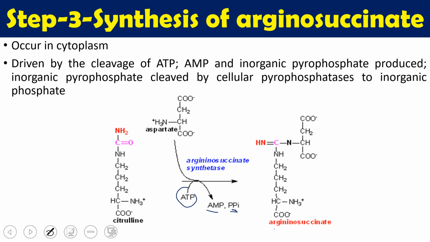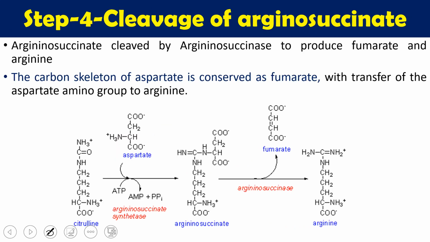Now the second amino group of urea comes from here. You can see this nitrogen is the second nitrogen of the urea. This step uses ATP, which is cleaved to AMP and pyrophosphate, equivalent to 2 ATP utilizations. Now the fourth step is also going to occur in the cytoplasm.